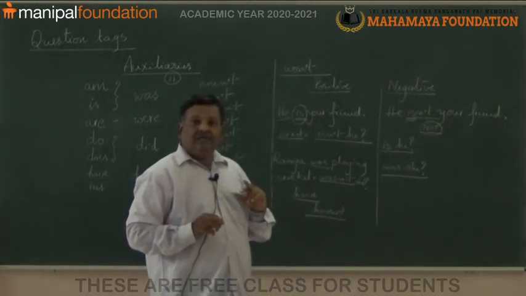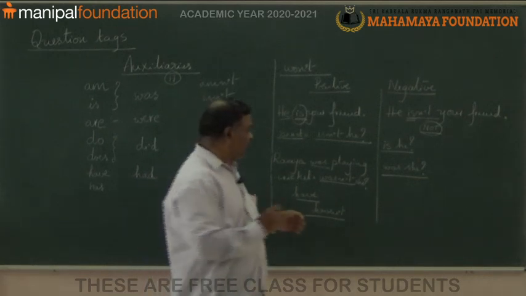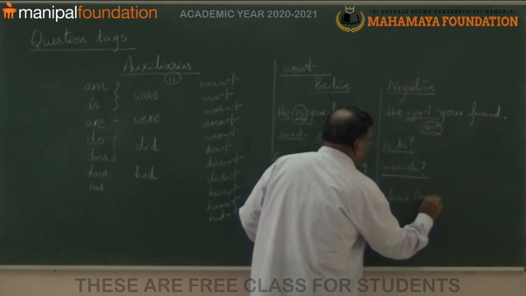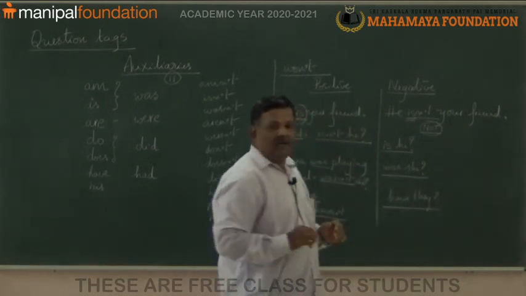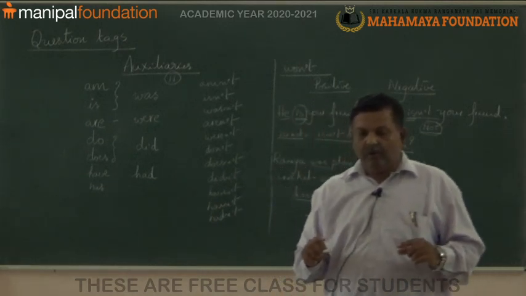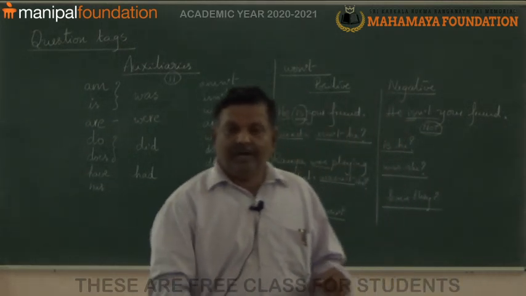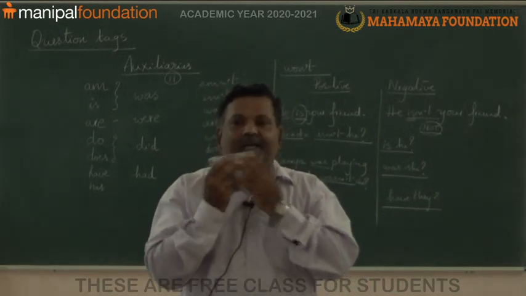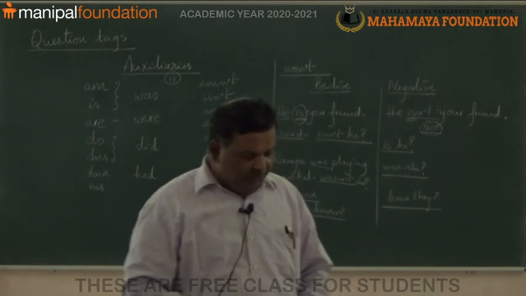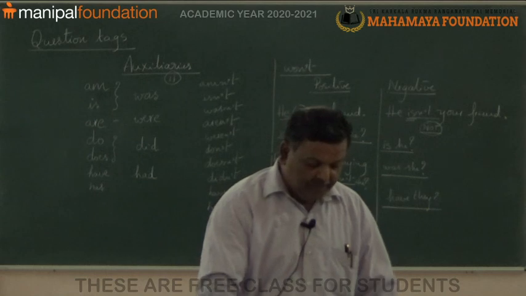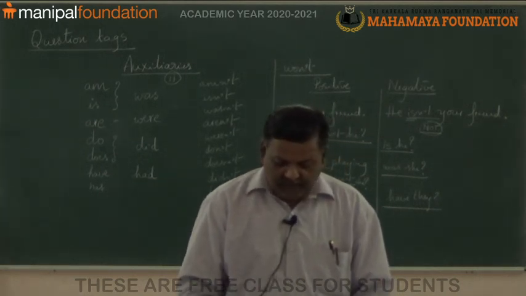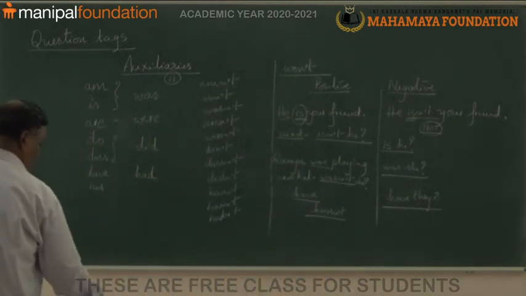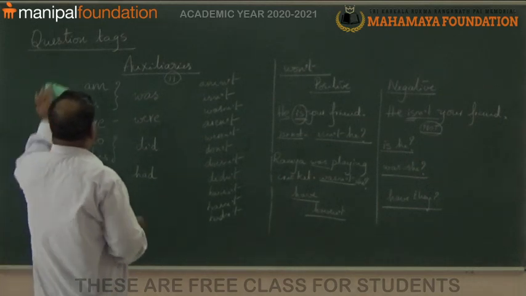The children haven't reached, that is have they. So, just now I have told you the rule of positive and negative sentences. Okay. Now I would like to give you some other examples. You see, these are really very simple sentences. Now look at here.